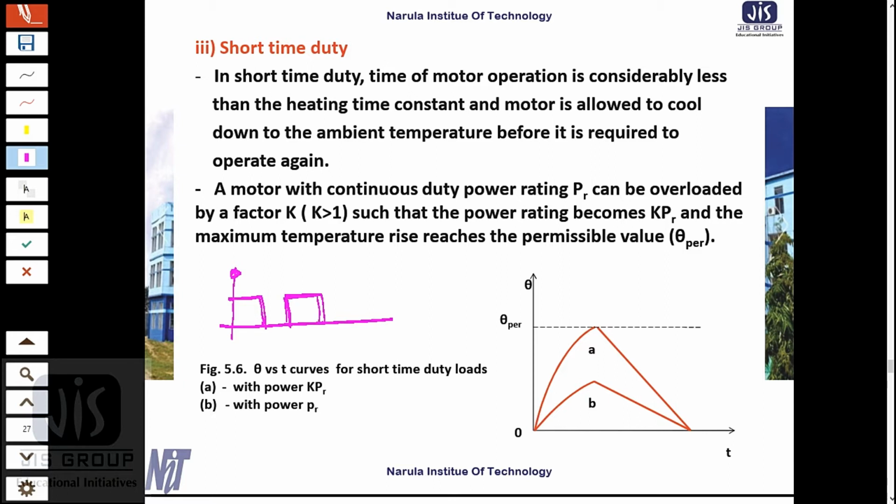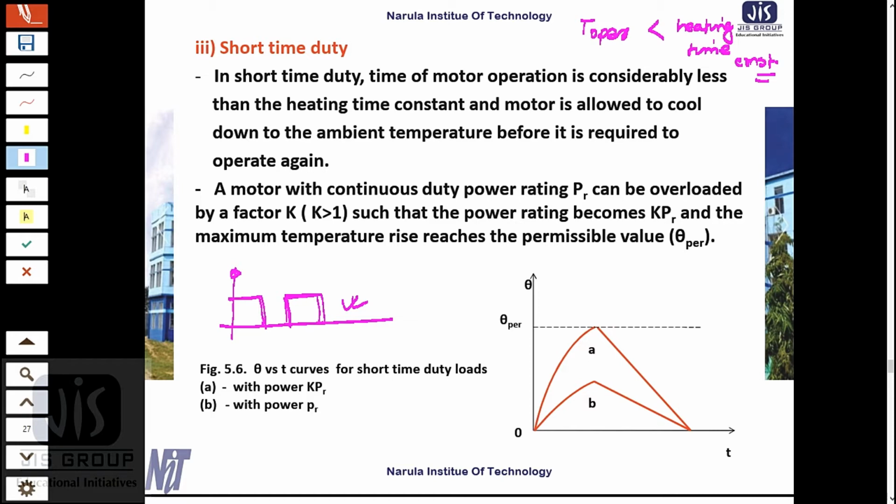This is the characteristic of short time duty, and we know that the motor operating time T operating is less than the heating time constant. What does it mean?